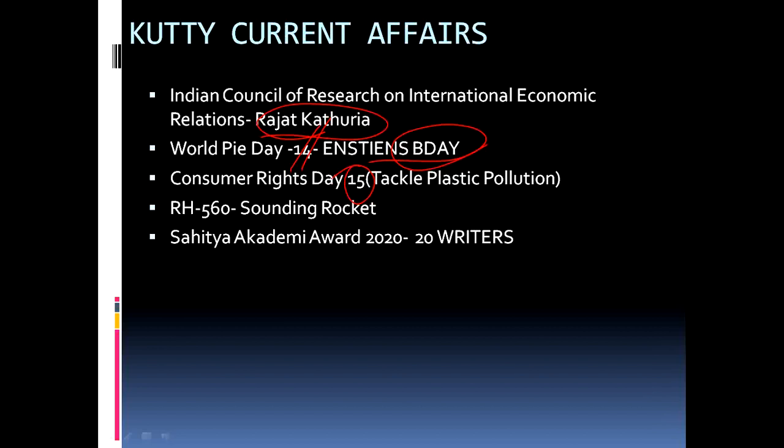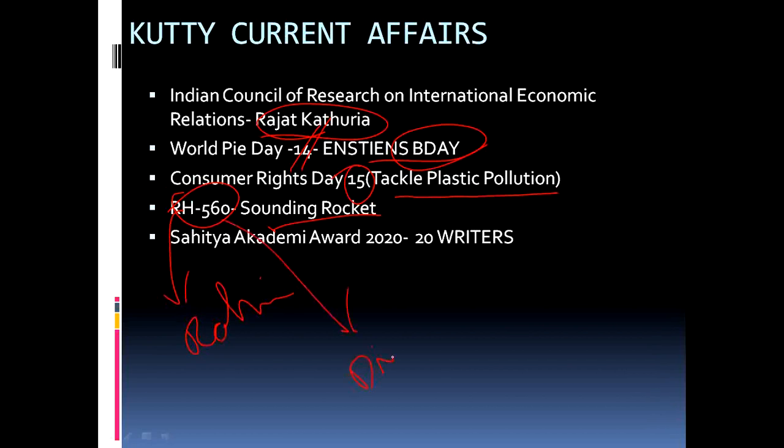So, what is the theme? It is tackle plastic pollution. RH 560, what is it? It is a sounding rocket. RH in the sense Rohini class, and this 560 is the diameter of the rocket. Why is this rocket launched? This Rohini class 560 mm diameter rocket is launched to study the upper atmosphere. Okay, this is all about the RH 560 and the sounding rocket.